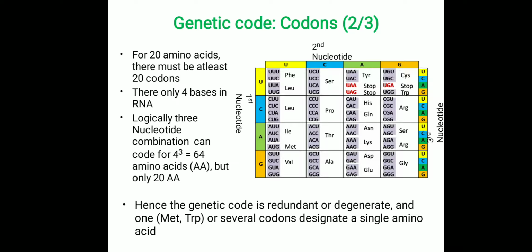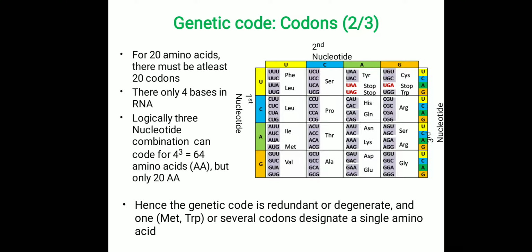For example, here phenylalanine is coded by 2 codons, UUU and UUC, and leucine is coded by 6 codons: UUA, UUG, CUU, CUC, CUA, and CUG. Likewise, isoleucine is coded by 3 codons, and methionine, the start codon, is coded by only 1 codon called AUG.